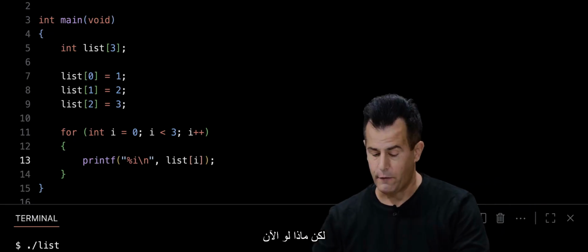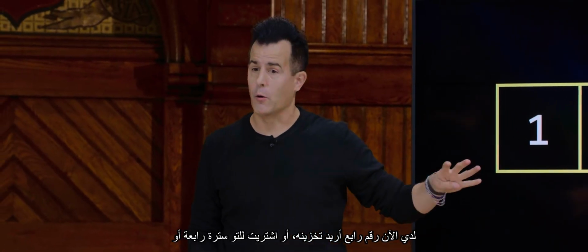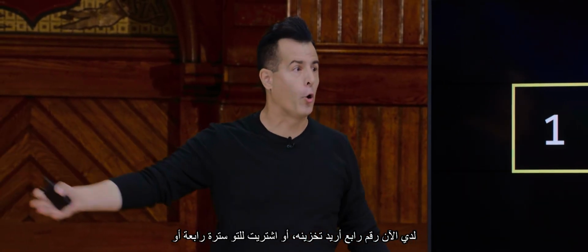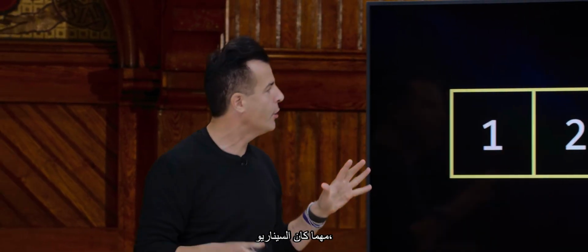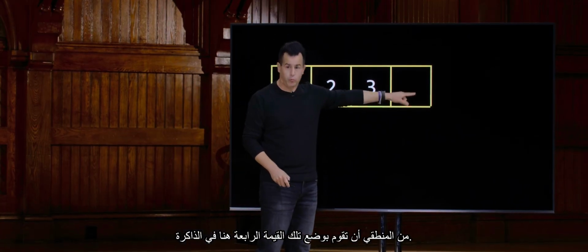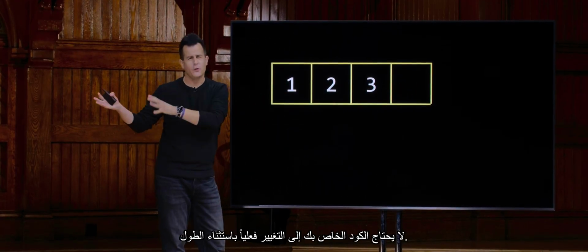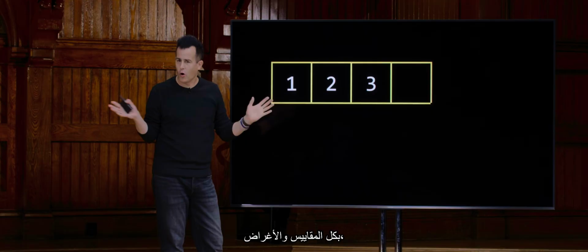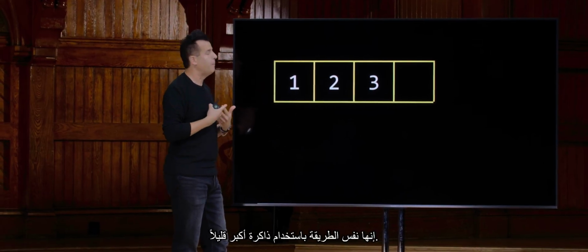All right, but what if now we actually want to change that design and be like, oh, shoot, I now have a 4th number that I want to store, or just bought a 4th sweater, or a 4th person wants to get in line, or I want to add a 4th friend to my contacts. Whatever the scenario might be, it stands to reason that ideally you would plop that 4th value right here in memory so that everything remains contiguous. You're still using an array. Your code doesn't really have to change except for the length. For all intents and purposes, it's the same implementation using just a bit more memory.